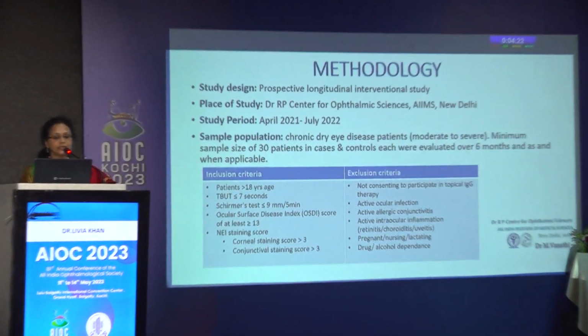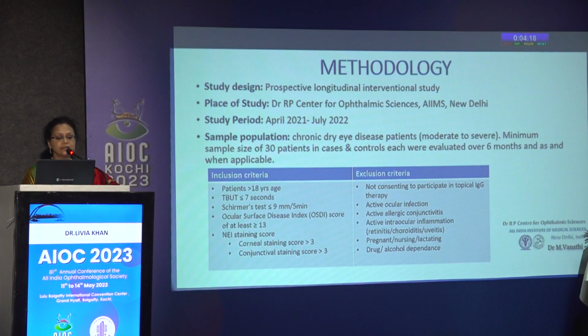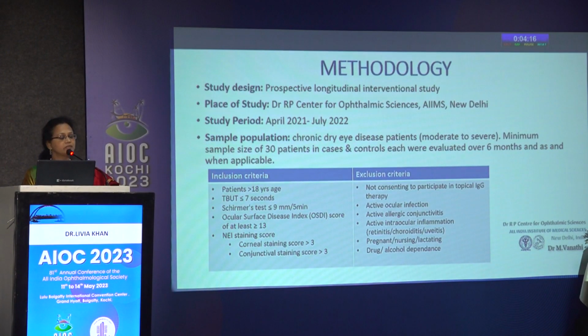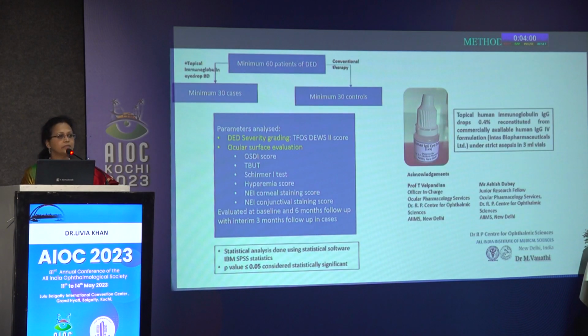Inclusion criteria were patients more than 18 years, TBUT less than 7 seconds, Schirmer's less than 9, ocular surface disease index above 13, and corneal and conjunctival staining scores of over 3. The exclusion criteria are as depicted here. The study commenced after institutional ethics clearance, and a clinical trial registration number was also taken. Informed consent was obtained from all study participants.